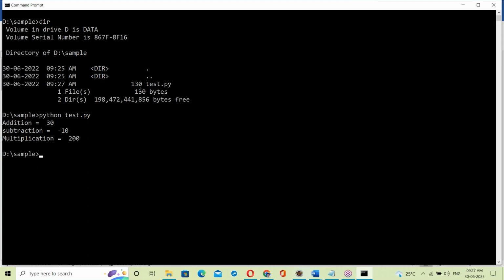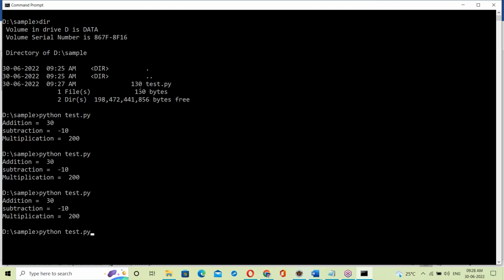Suppose it is a C program. First of all you have to compile it, right? If there is no compilation error, then you run it. In a C program, first you have to check for errors, and if no errors, then execute. But what happens with a Python script? No error checking, nothing, it executes directly.